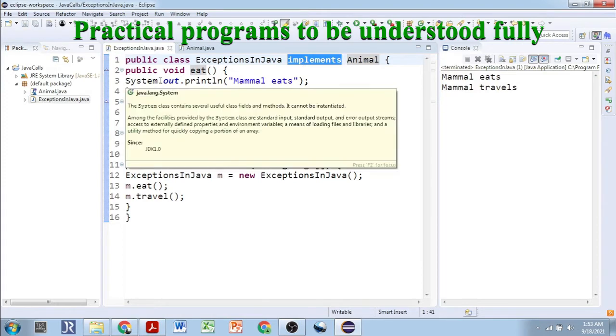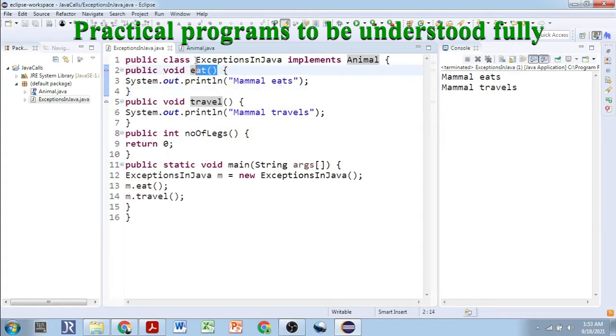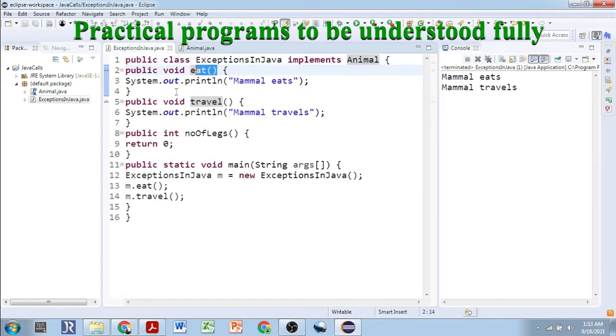Public void eat method. Yes, this public void eat method was given over here as an abstract method. So whenever we implement any interface in a class, these abstract methods need to be overridden. So public void eat and public void travel need to be overridden. See here, public void eat is overridden over here and public void travel is overridden over here.